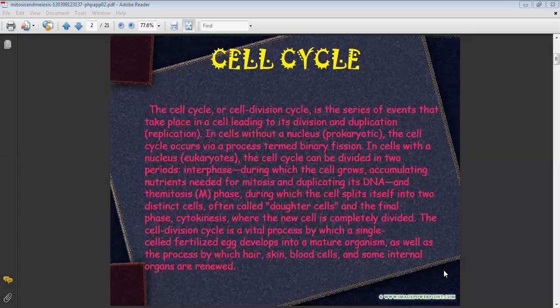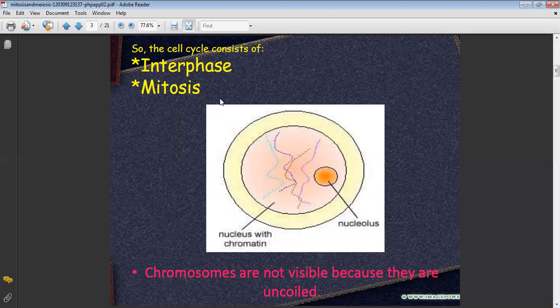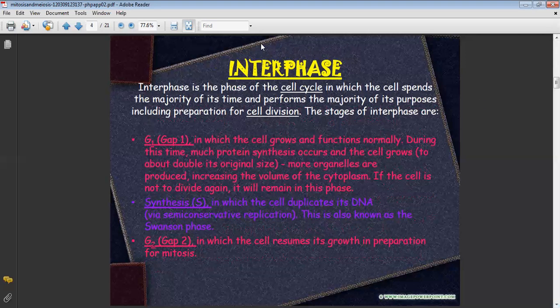Now let's come to the next part of the cell cycle. As over here you can see the cell cycle, there is an interphase and mitosis. Here we cannot see the chromosomes because they are uncoiled. As soon as coiling takes place, we will see them. The first phase is the interphase. This is the majority of the time the cell spends, and the function it performs is preparation for cell division.